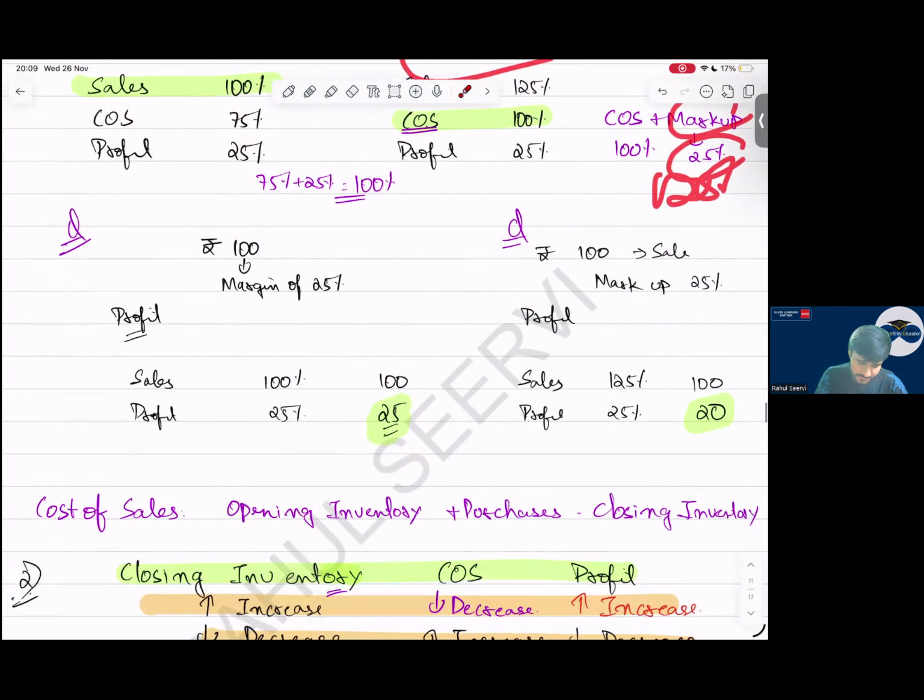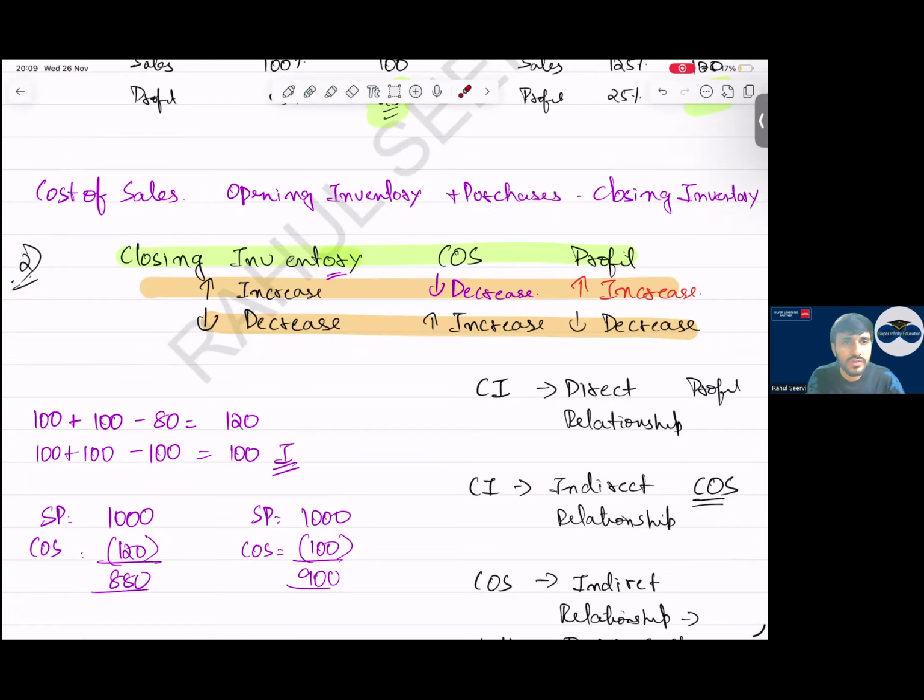Then, sir, what is the other thing? One more thing which we have learned. Cost of sales. What is the formula for cost of sales? Cost of sales is opening inventory plus purchases minus closing inventory. Sir, listen here, everyone. If closing inventory is increasing, what will happen to cost of sales? The cost of sales will come down. So profit will increase. If my closing inventory is decreasing, my cost of sales will increase, profit will decrease.